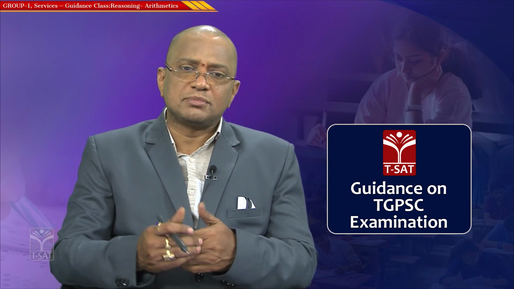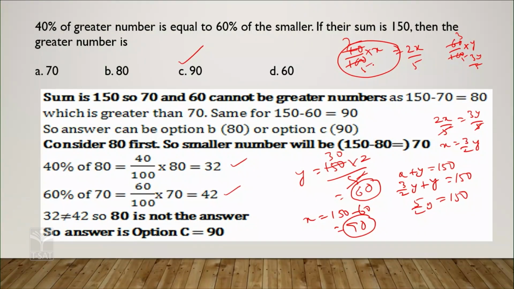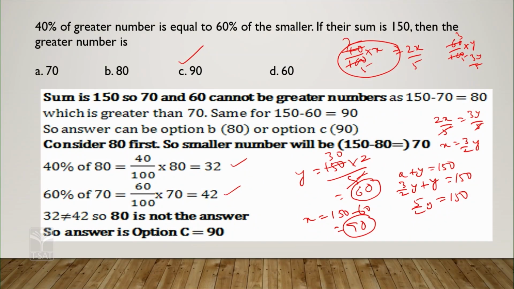Otherwise, you can calculate using x, y. We don't know the greater number, say it is x. 40% of x is simply 40 by 100 of x, which is equal to 2x by 5. And the next one is 60% of the smaller number. We don't know the smaller number, say it is y. 60 by 100 of y, that is 3y by 5. So here 2x by 5 and 3y by 5 are equal. So 5 gets cancelled. 2x is equal to 3y, or x is equal to 3 by 2 y.